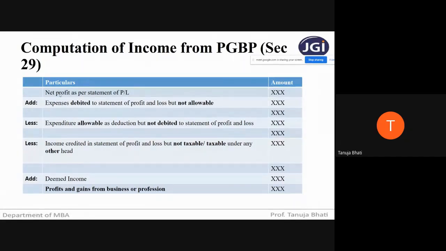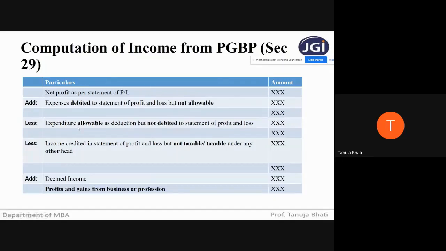So always we have to start the problem with the net profit as per the P&L account. To that we have to add all the expenses which are actually debited to the P&L account, but as per the Income Tax Act or the provisions of PGBP, they are not allowed to be deducted. So we are adding it back.